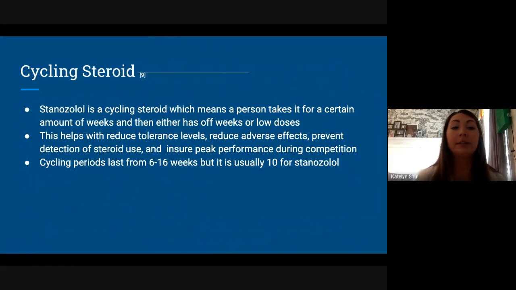So this steroid is cycled, which means that a person takes it for a certain amount of weeks and then either has off weeks or low doses. This helps reduce tolerance levels, reduce adverse effects, prevent detection of steroid use, and ensure peak performance during competition. So cycling periods last from 6 to 16 weeks, but for stanozolol, it's usually 10 weeks.